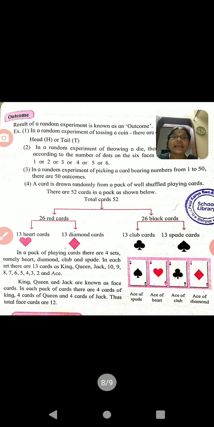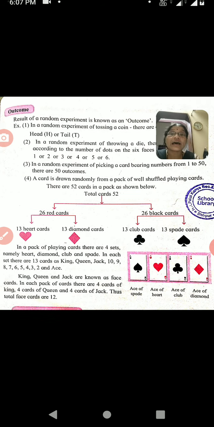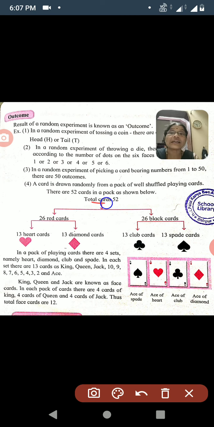Now, the fourth example: a card is drawn randomly from a pack of well shuffled playing cards. I think from playing games, you are already familiar with playing cards. There are totally 52 playing cards. Out of that 52, 26 are red and 26 are black cards. You must remember these numbers because when we have to find the probability, we must know these numbers.